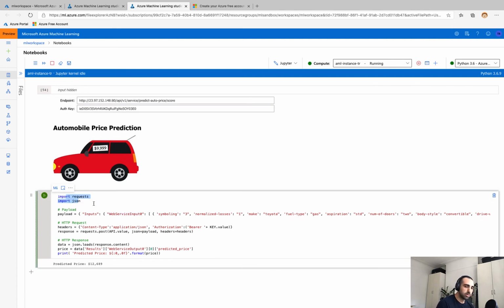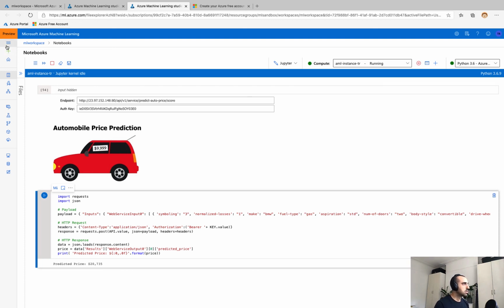So we're importing the request and JSON Python libraries. We're constructing our JSON payload that contains all the characteristics of the car that we want to predict, without the actual price, of course. And then we've got the HTTP request, pass the results. I'll just clear the output of the previous run, pass the results, and then produce that in some formatted text. So if we run that, we can see for this particular car, it predicted the price to be $12,689. If I change it from Toyota to BMW, we'll get a different price, and so just the make has increased that to $20,000, but for the same characteristics of the car.